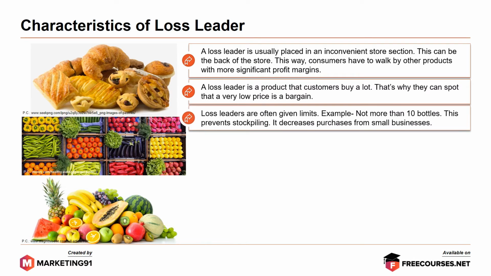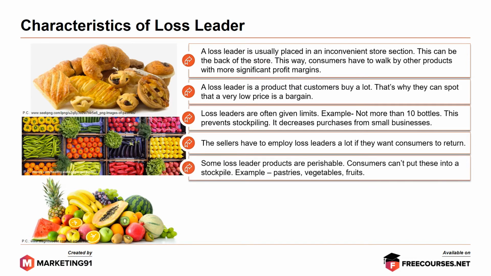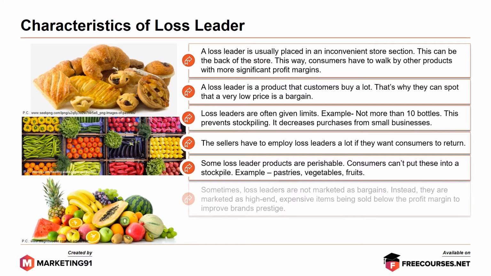Loss leaders are often given limits. Example, not more than 10 bottles. This prevents stockpiling. It decreases purchases from small businesses. The sellers have to employ loss leaders a lot if they want consumers to return. Some loss leader products are perishable. Consumers can't put these into a stockpile. Examples, pastries, vegetables, fruits, etc.